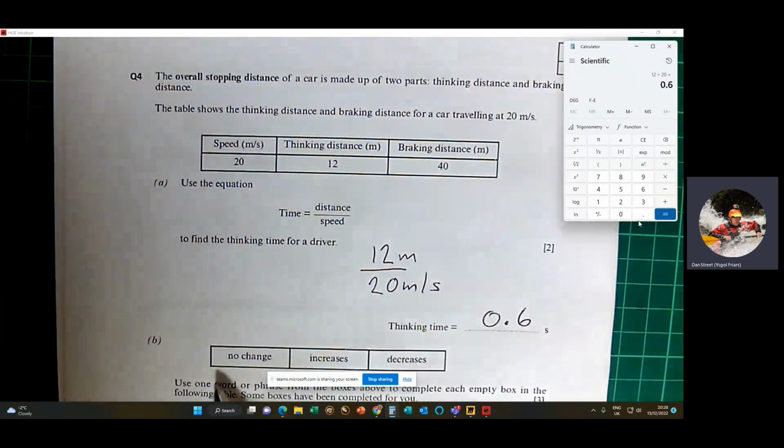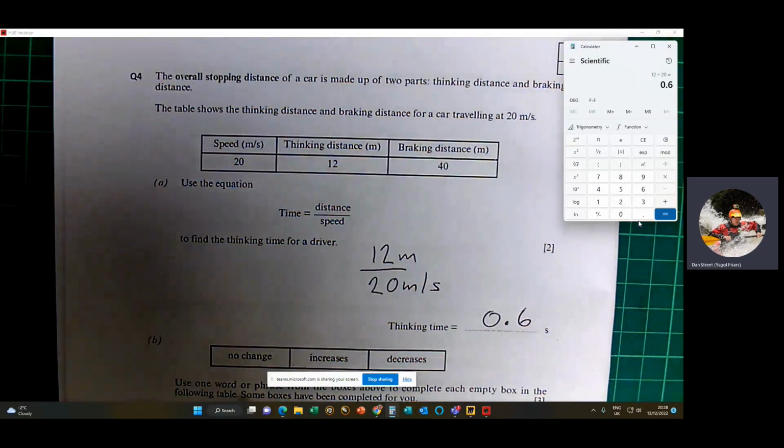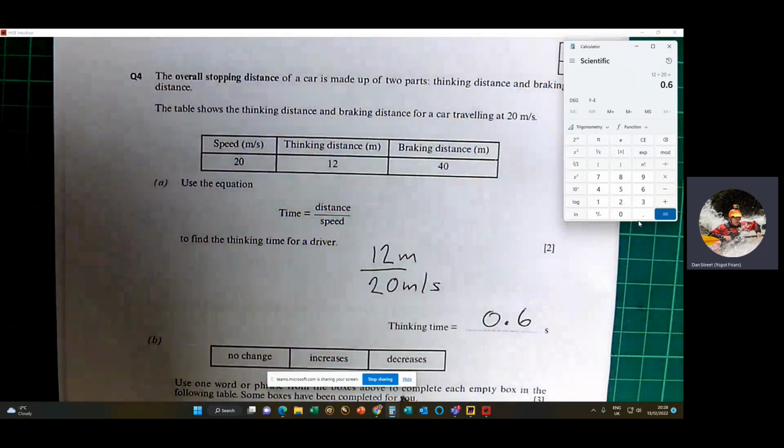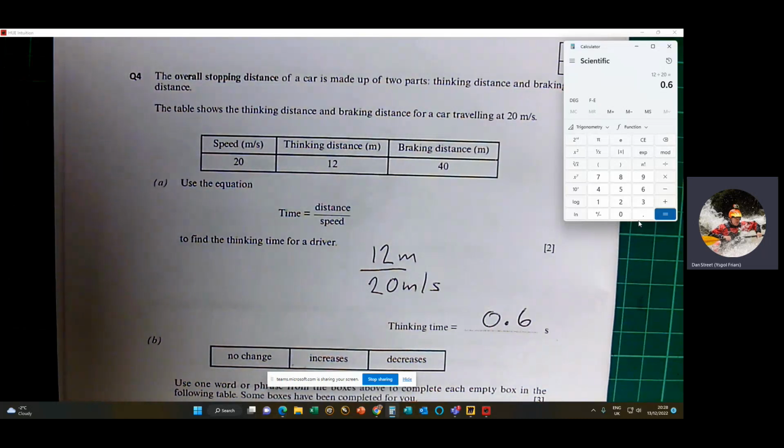brakes. Okay, so we've got part B, use one word or phrase from the box above to complete each empty box in the following table. Some boxes have been completed for you. Okay, so if you've got poor brakes, then the effect on thinking distance is no change, but it does increase the braking distance and therefore increases the overall stopping distance.